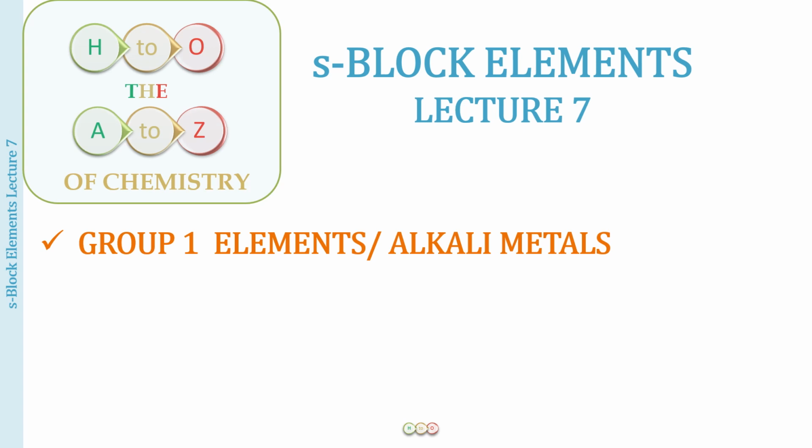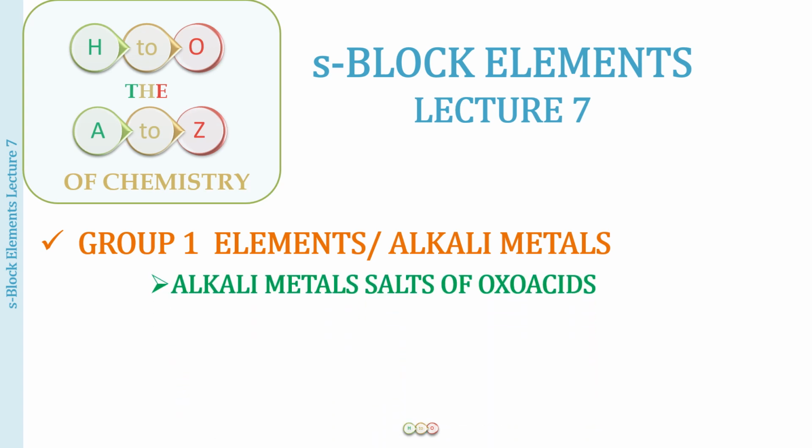While discussing the chemical properties, we also have been discussing the products of those chemical reactions the alkali metals participate in. We have talked about the salts of the alkali metals. We have talked about the oxides, the peroxides, the superoxides, the hydroxides, the halides, and so on. So carrying on that discussion further, today we are going to talk about yet another type of salts of the alkali metals: the alkali metal salts of oxoacids.